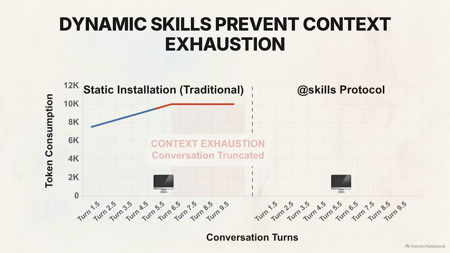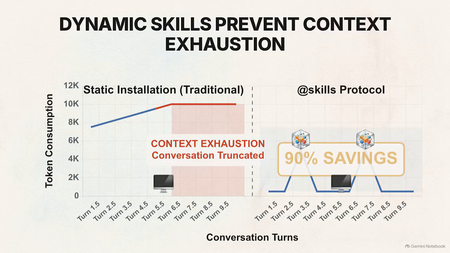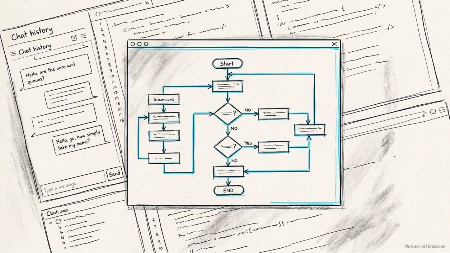On the left, static installation guarantees accelerated context exhaustion, forcing premature conversation truncation and memory loss. On the right, the @skills model maintains a 90% reduction in static token overhead, characterized by brief spikes at specific user turns that quickly return to baseline. Preserving the language model's attention budget exclusively for actual code-based logic and conversation is the prerequisite for advanced reasoning.